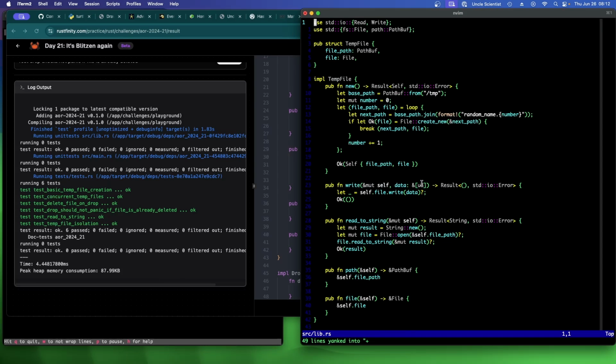It's kind of awkward doing it this way because you're looping over to find the first one that works. It's a way to do it, but it's not a good way to do it because there could be, no, actually it might work okay. It might work okay because you're creating it and testing it on the create. We're not saying, does this file name exist? And if not, then create it. Or actually say, try to create it. And if that fails, then try the next number. So that should be okay.